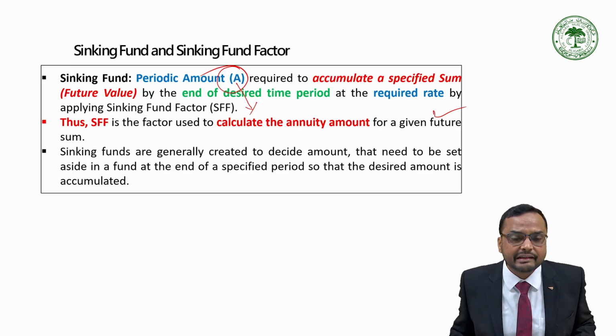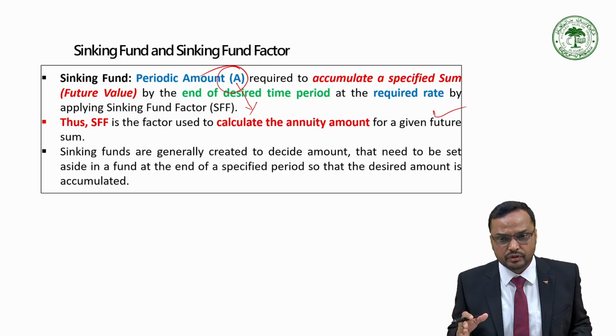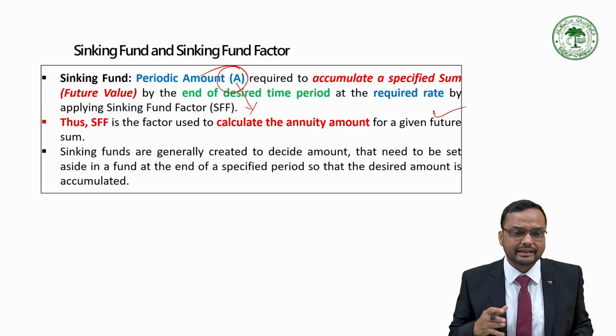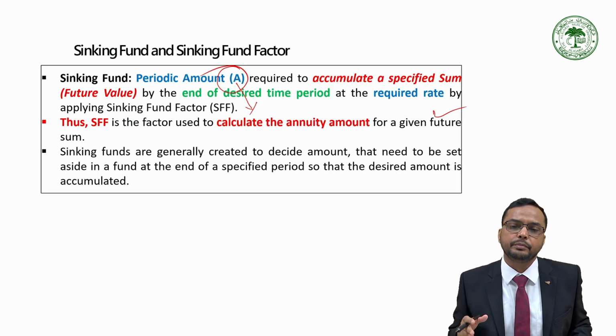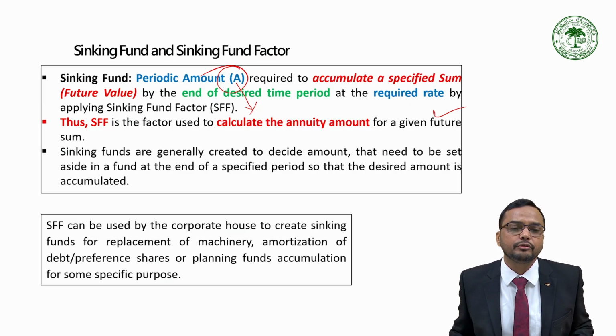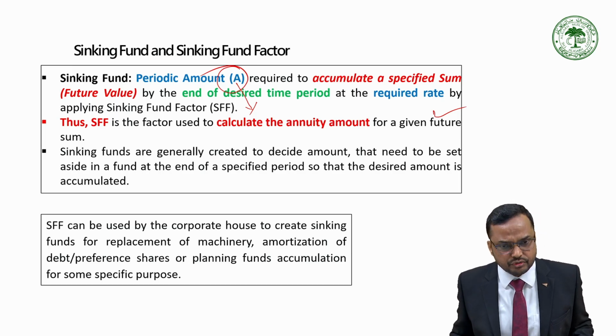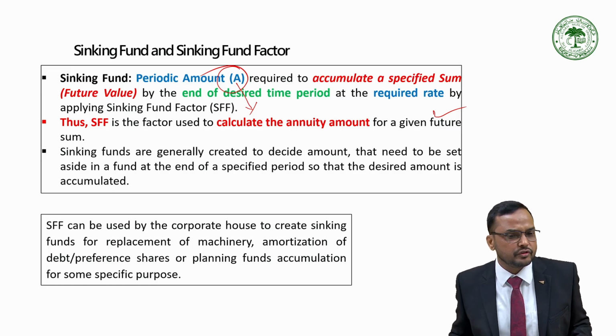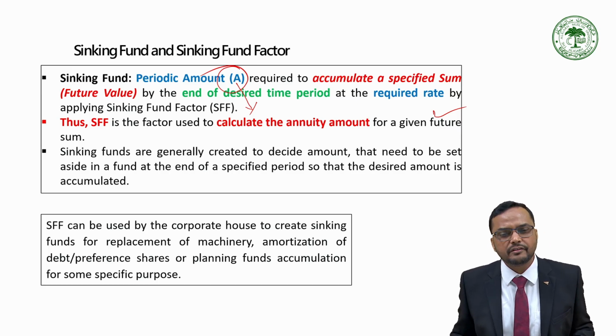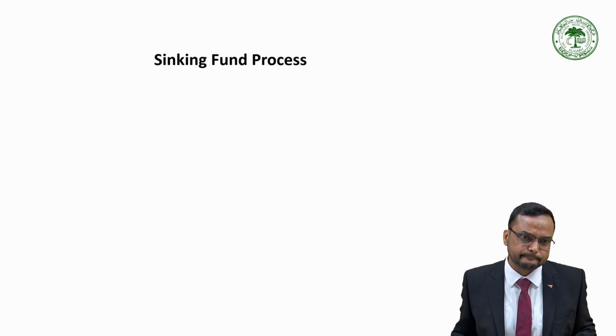Sinking funds are generally created to decide the amount that needs to be set aside in a fund at the end of a specified period so that the desired amount is accumulated. The sinking fund factor can be used by corporate houses to create sinking funds for replacement of machinery, amortization of debt, preference shares, or planning funds accumulation for some specific purpose.